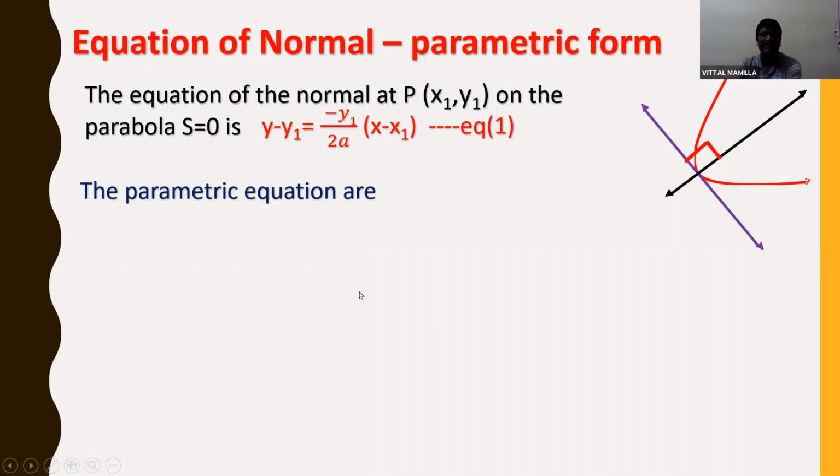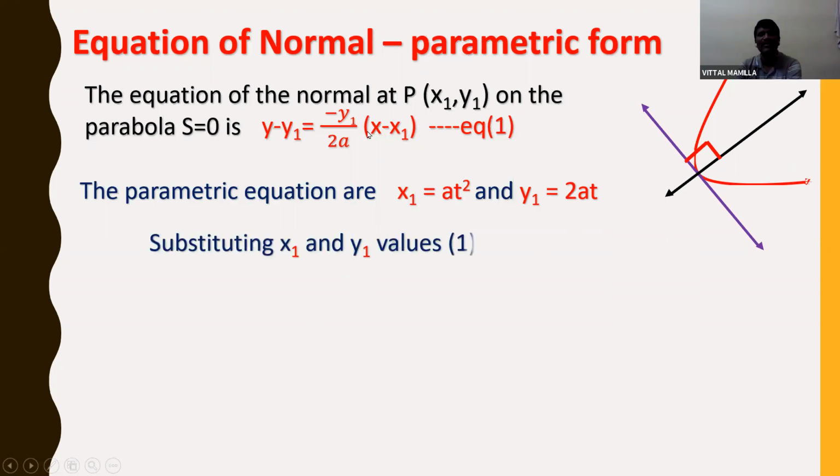The parametric equations, as we already know, are x is equal to at square and y is equal to 2at. Here I am taking x1 is equal to at square and y1 is equal to 2at. Substitute the x1 and y1 values in equation 1. Then wherever y1 is there, substitute 2at: y minus 2at is equal to minus 2at by 2a into x minus at square.